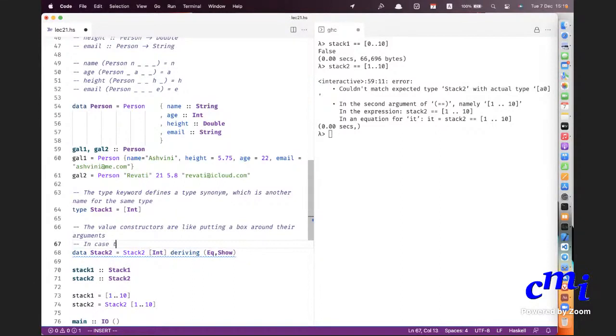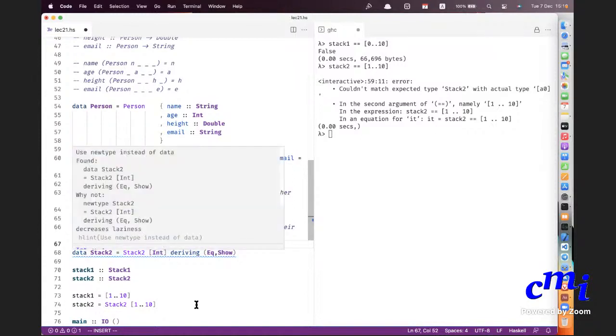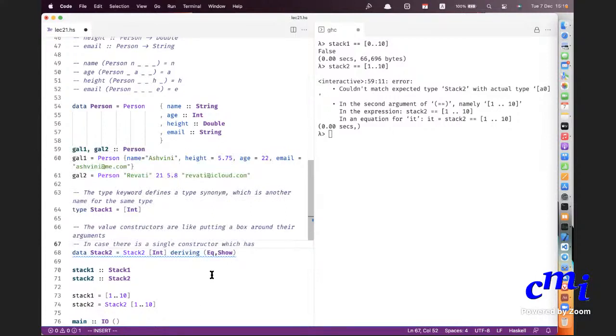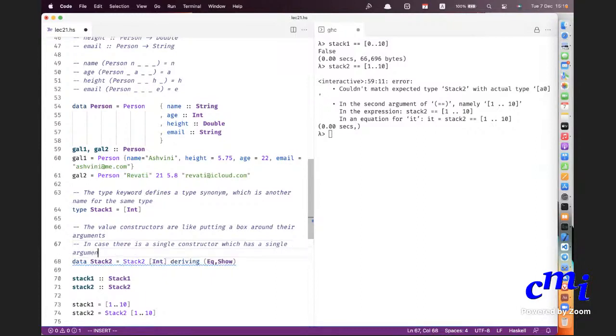In case there is a single constructor which has a single argument, here there is only one argument, right? The argument is a list. The list contains many elements, but there is only one list. So technically speaking, there is a single argument. Then there is no need to put this box.